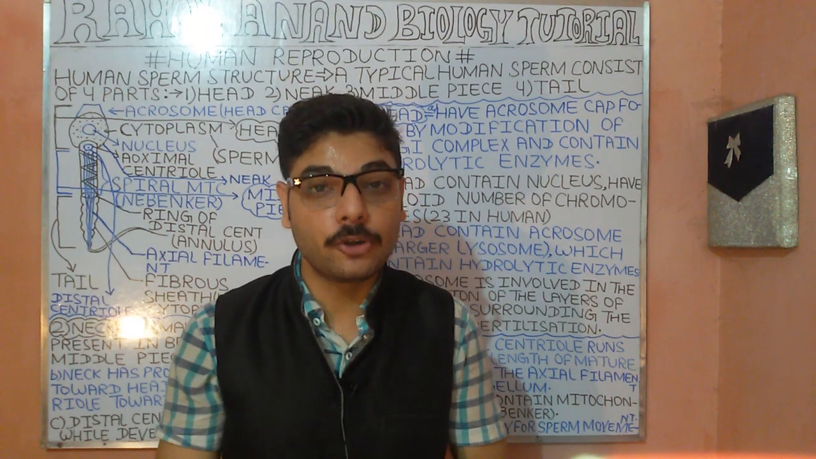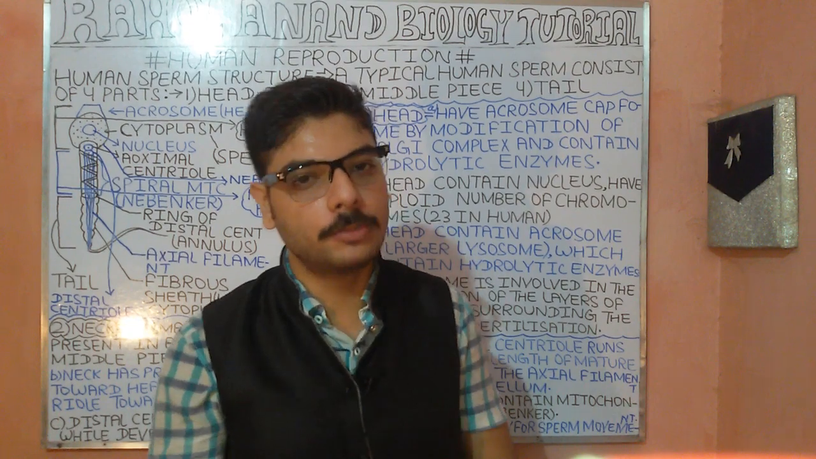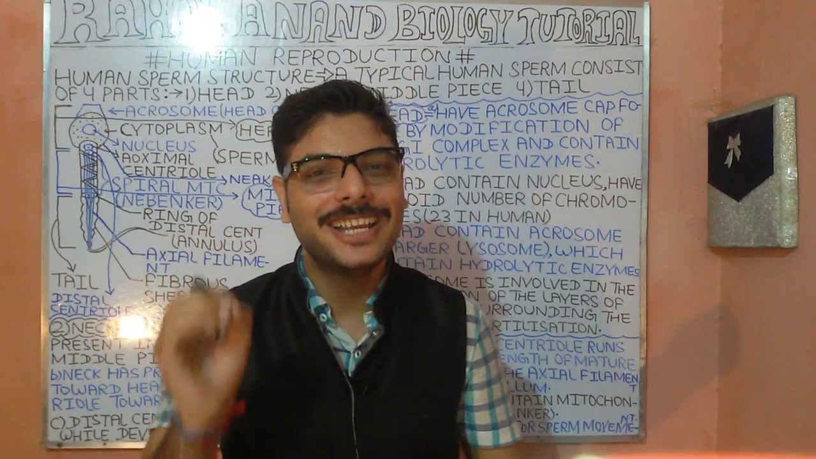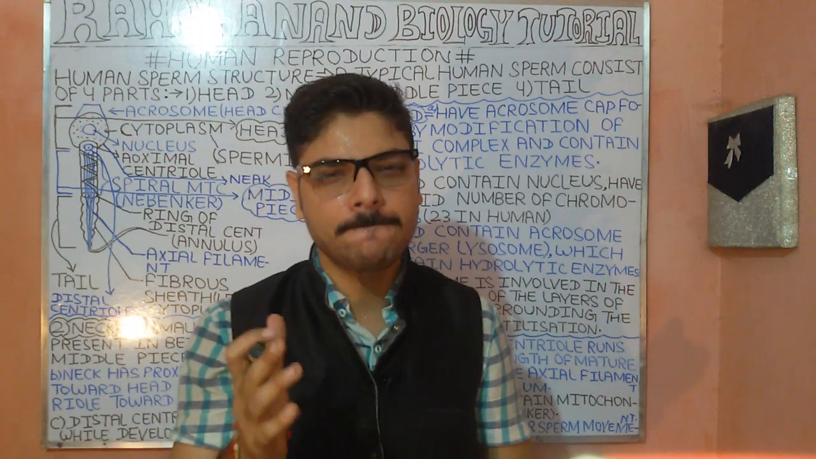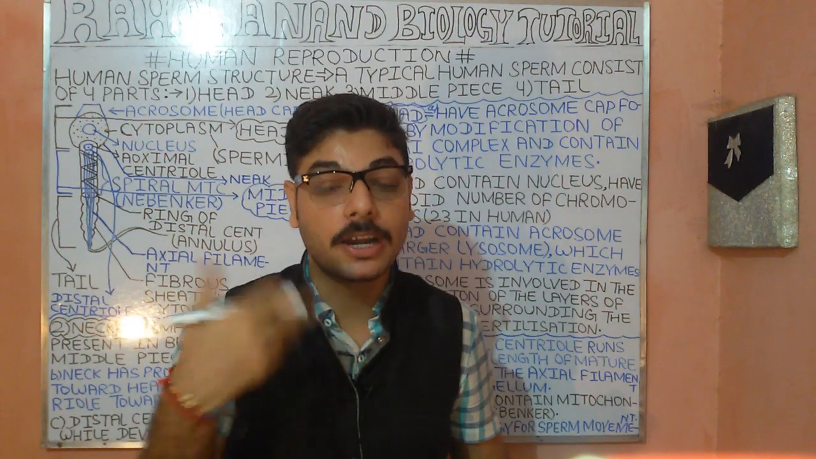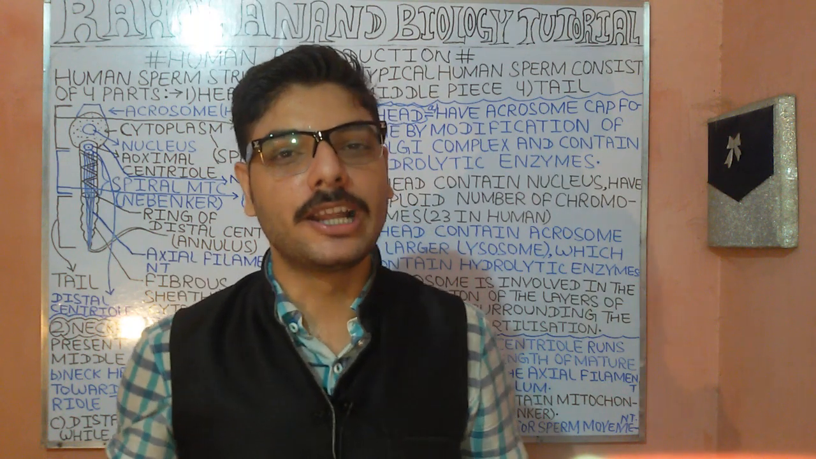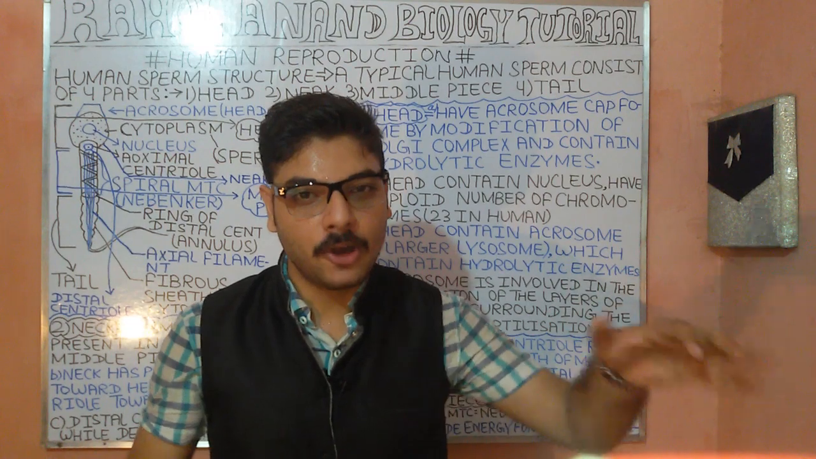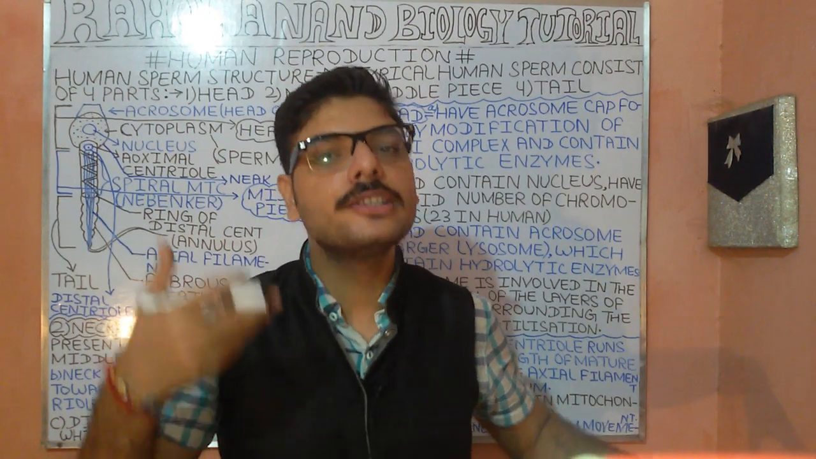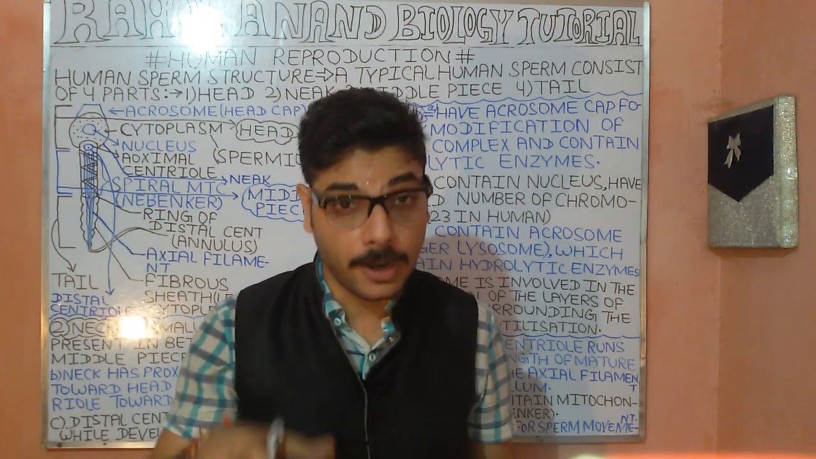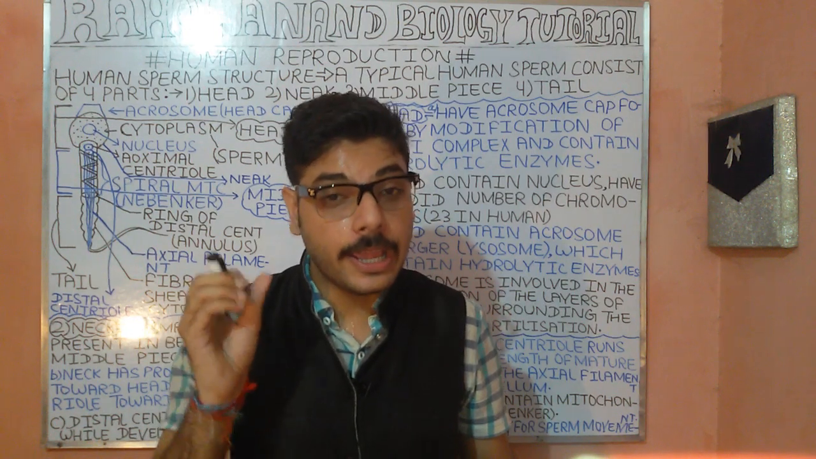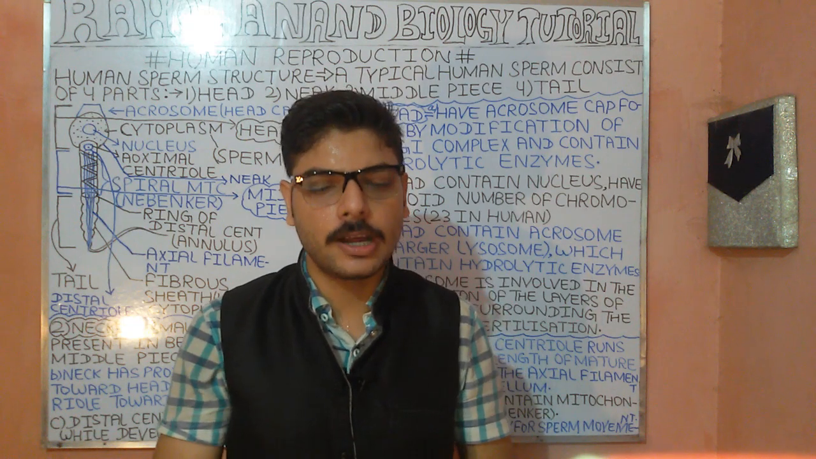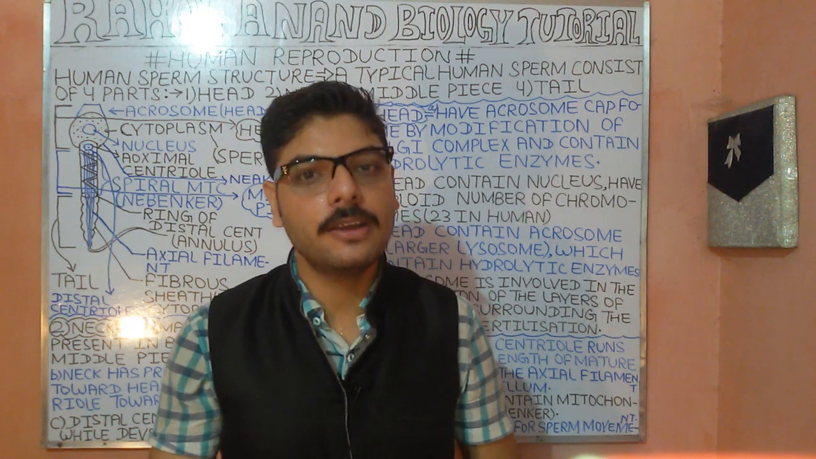Then we did a bit of introduction about the role of the centrioles. So what do these centrioles do? They elongate during the development of the sperm. These centrioles run throughout the rest of the body parts, resulting in the formation of the axial filament tail, or the flagellum. Understood? Axial filament tail or flagellum.